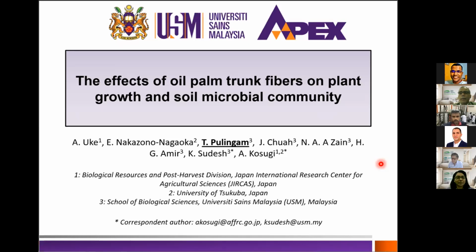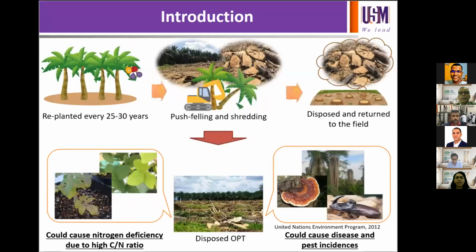Good evening. I'm Teo Chelvi Pulingam, and I'll be presenting on the effects of oil palm trunk fibers on plant growth and soil microbial community. In Malaysia, oil palm cultivation is the largest primary industry, with approximately 5.9 million hectares of plantation area in 2019. Usually, oil palm fruit is harvested after 3 years until the harvest yield declines at around 25 years. Therefore, oil palms need to be replanted every 25 to 30 years to maintain the oil productivity.